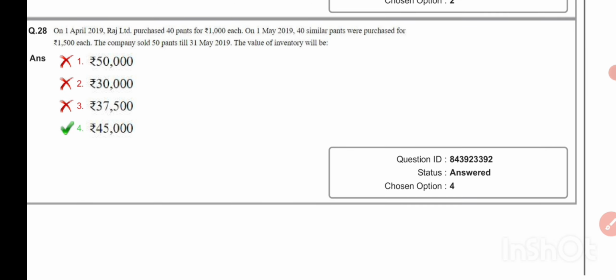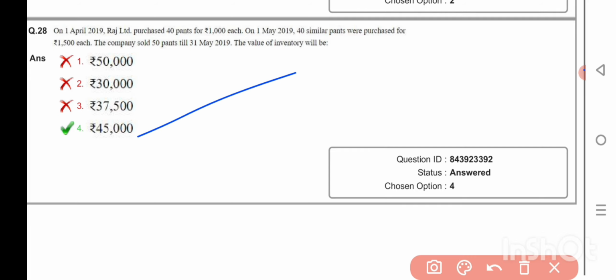On 1st April 2019, Raj Limited purchased 40 pens for rupees 1000 each. On 1st May 2019, 40 similar pens were purchased for rupees 1500 each. The company sold 50 pens till 31st May 2019. The value of inventory will be rupees 45,000.